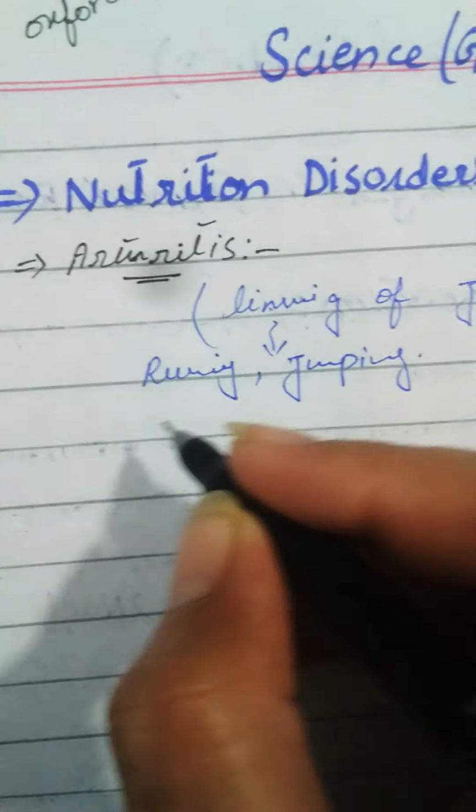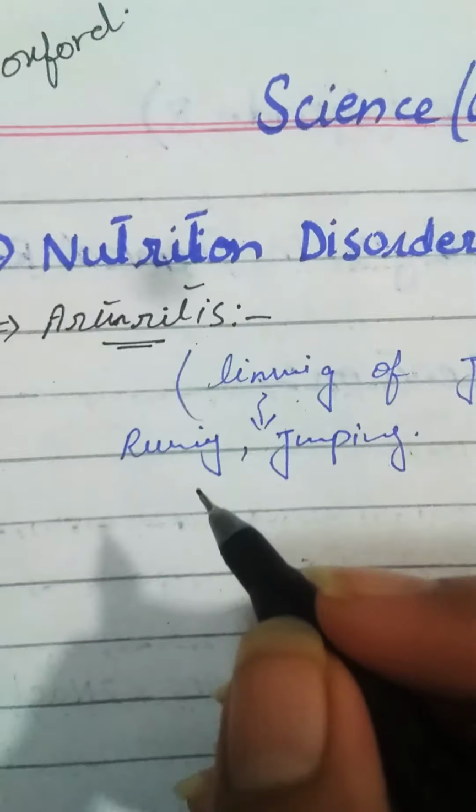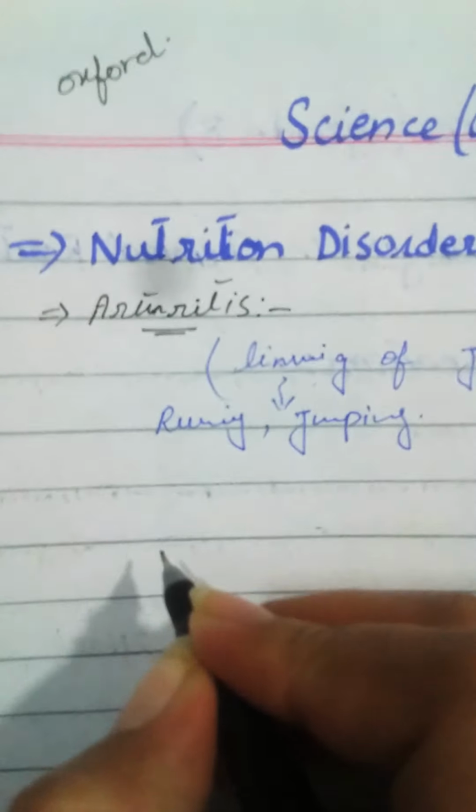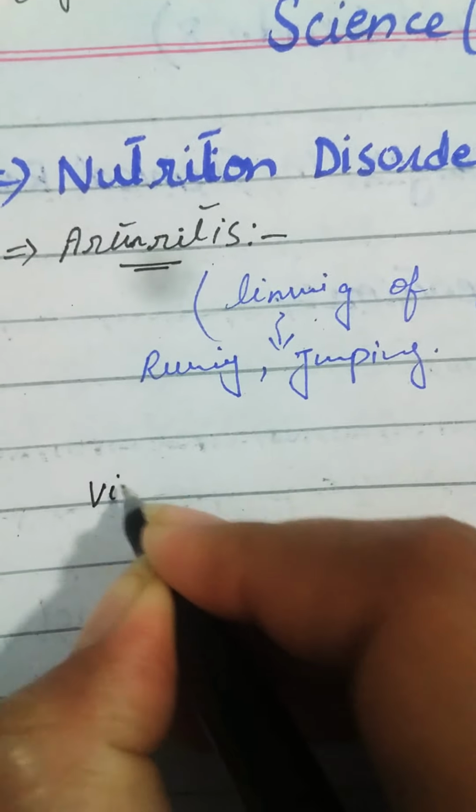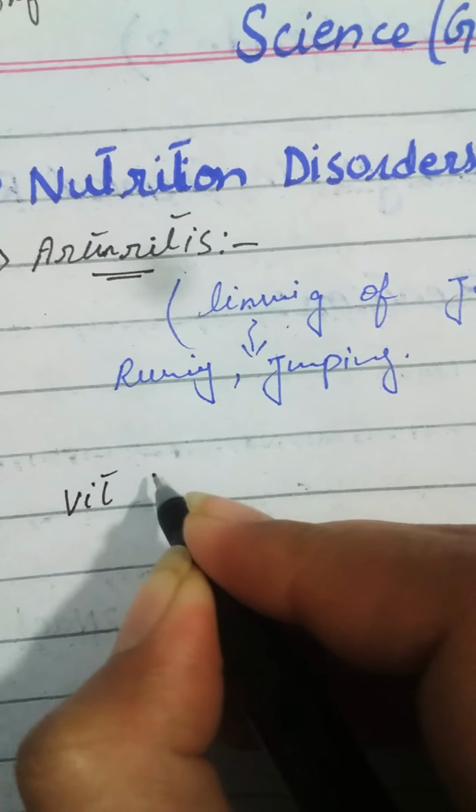Next, there are some diseases that also come under nutrition disorders that may be caused by vitamin, protein or mineral deficiency.